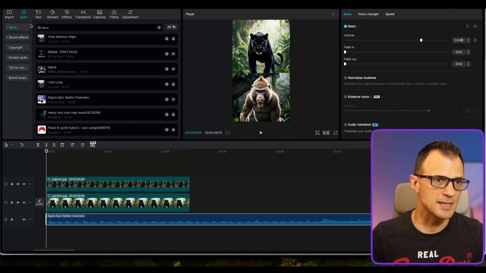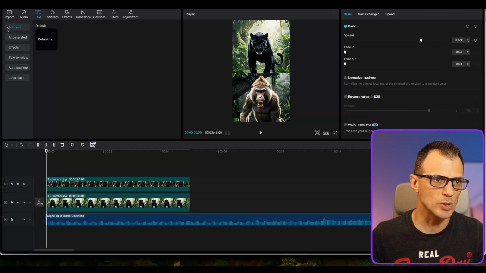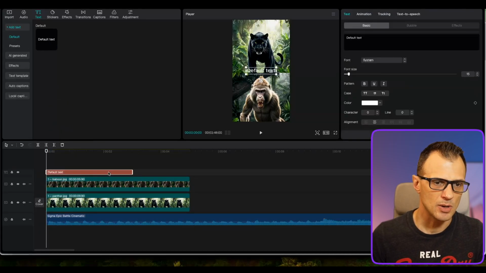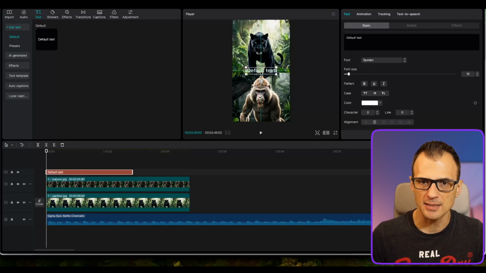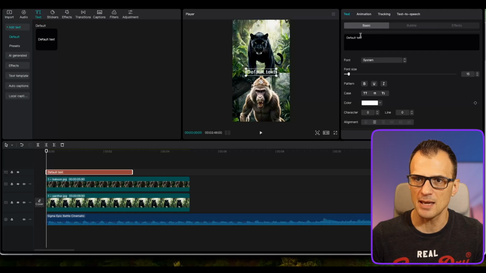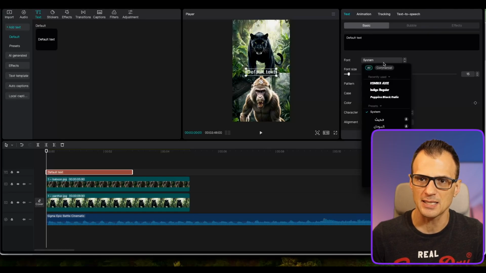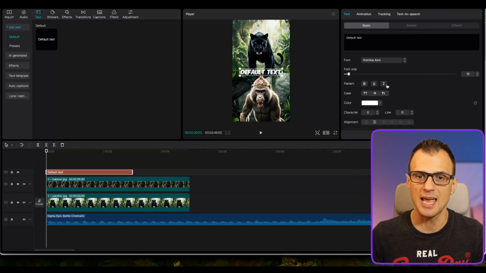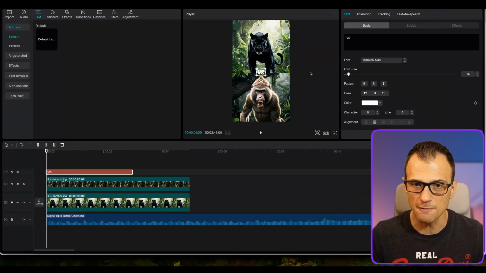All right, so now that this is done, let's go to text, and we will want to add VS. So we're just going to grab this default text, and we're going to put that over here. And so right now it's right in the middle, which is good. So let's select this text, and then under the basic properties of the text, let's choose the font. I'm gonna go with Comica Axis, but you can use any font that you want. This is probably a little bit too much, and we can put it VS like that.